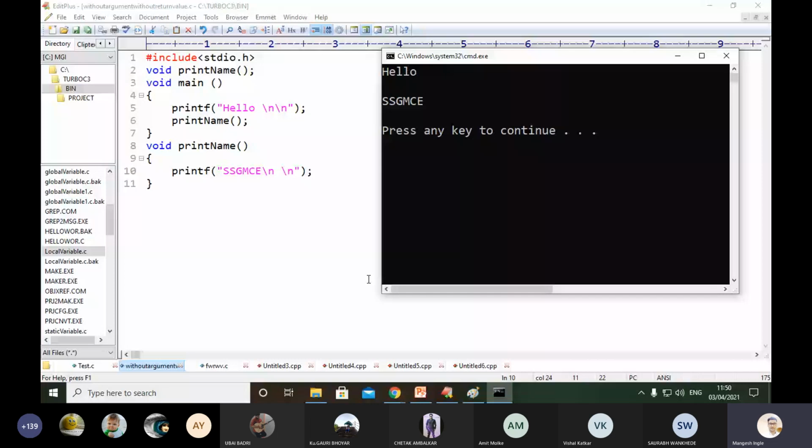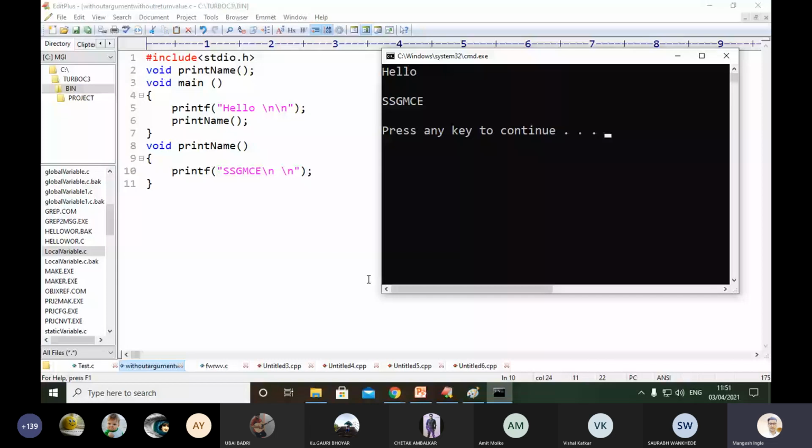Then the compiler switches back to the main function and finds out whether the print name function is declared or defined or not. So control directly switches from line number 6 to line number 2. Line number 2 finds out whether it is available. Yes, void print name is available, but is it declared or defined, meaning is it implemented?